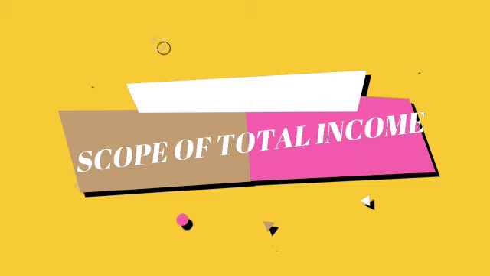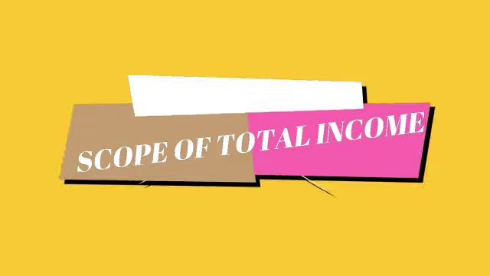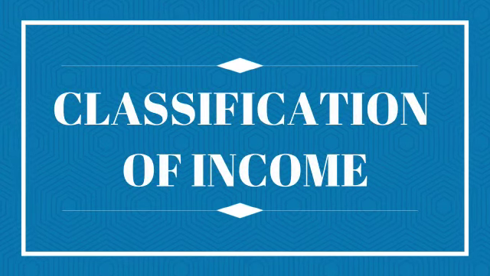It means the same income for one type of assessee is included in the total income, whereas it is excluded from the total income of another assessee. So, Section 5 reveals the scope of total income for each assessee's residential status, whether an assessee is a resident and ordinary resident of India, resident and not ordinary resident of India, or non-resident of India. Let us see the classification of income under Section 5.